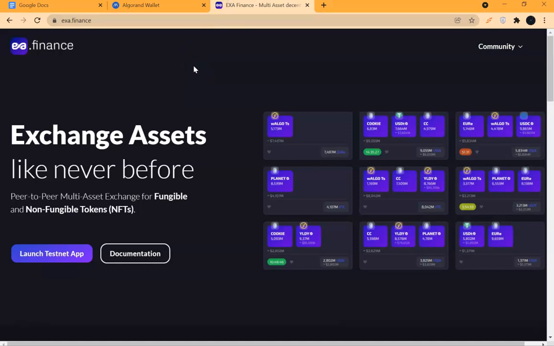This is EXA Finance. It's an exchange of assets, both fungible and non-fungible. Non-fungible, the NFTs; fungible, the coins generally, right?